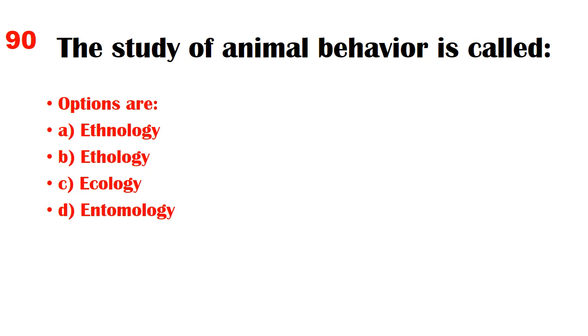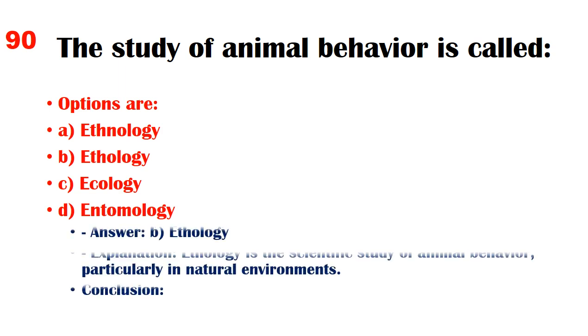The study of animal behavior is called. Options are A. Ethnology, B. Ethology, C. Ecology, D. Entomology. Answer B. Ethology. Explanation: ethology is the scientific study of animal behavior, particularly in natural environments.